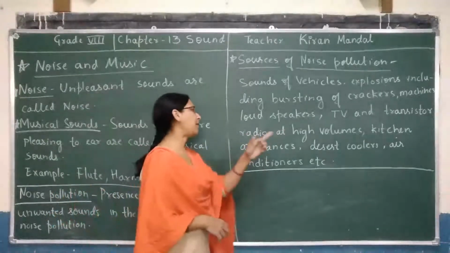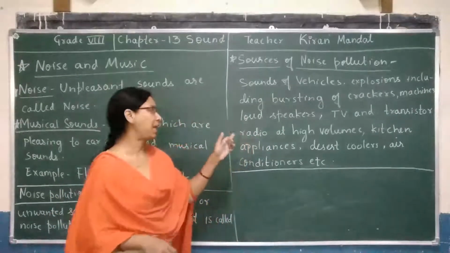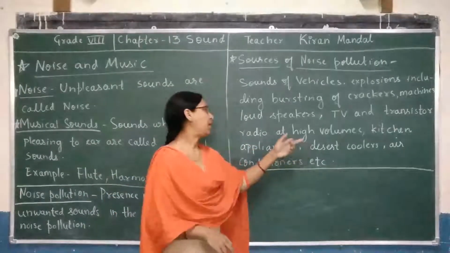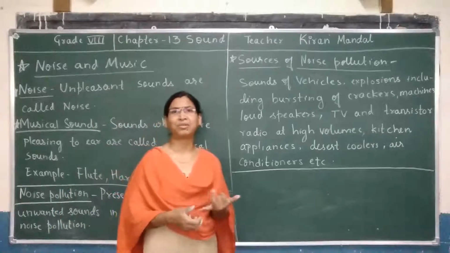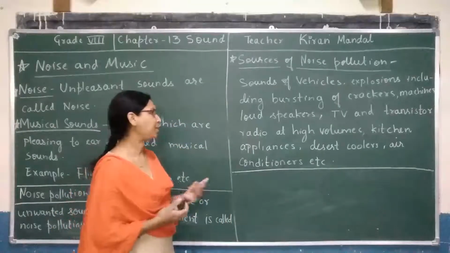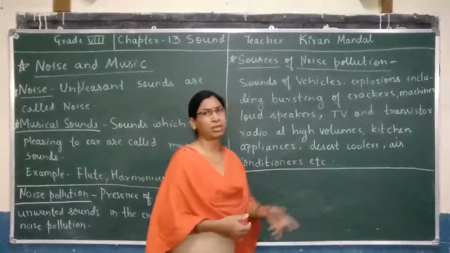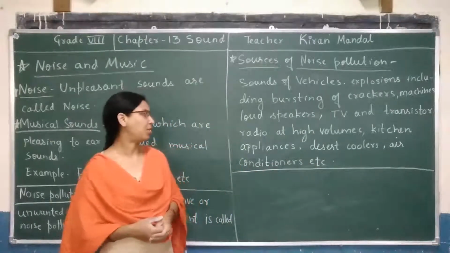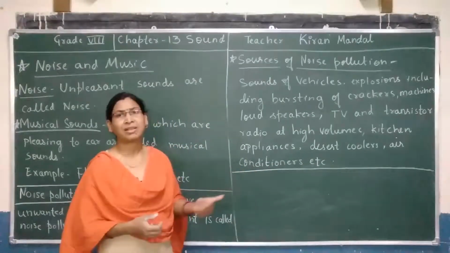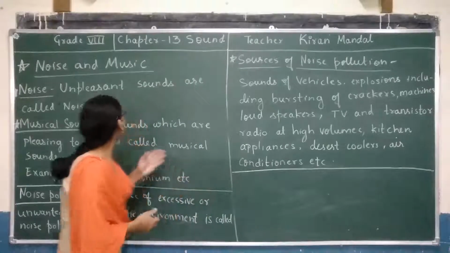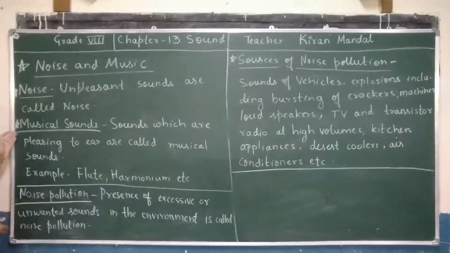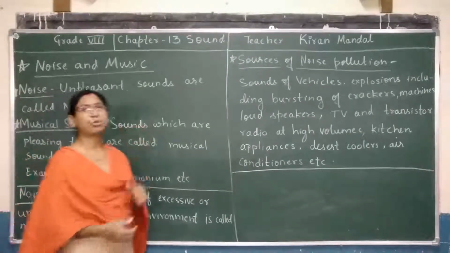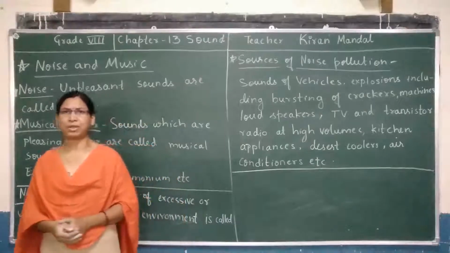Next one, TV and transistor radio also, which are played at high volumes. Next is kitchen appliances, mixer, grinder, juicer or any other kitchen appliance. Next one, desert coolers, they also produce lots of noise. Air conditioners, etc. So these were about noise and music. We learned about noise, musical sounds, noise pollution and the sources of noise pollution.